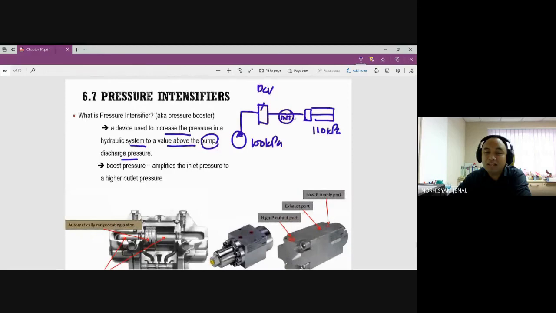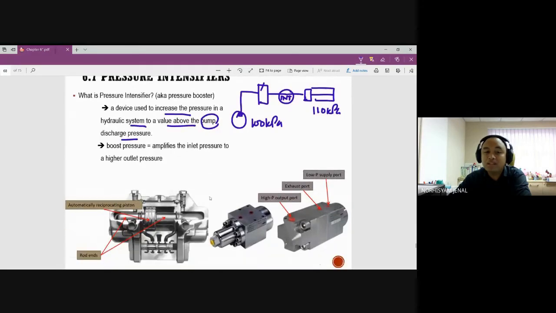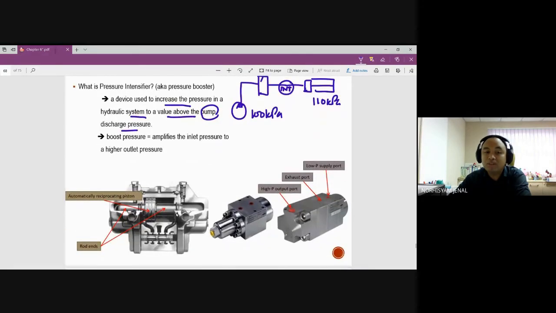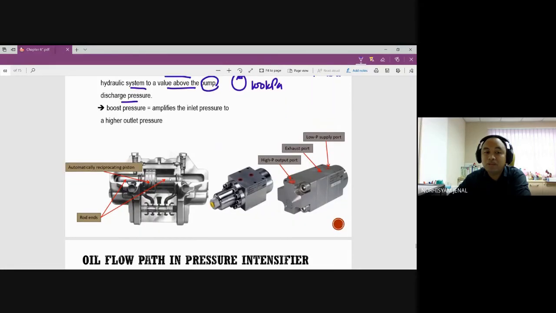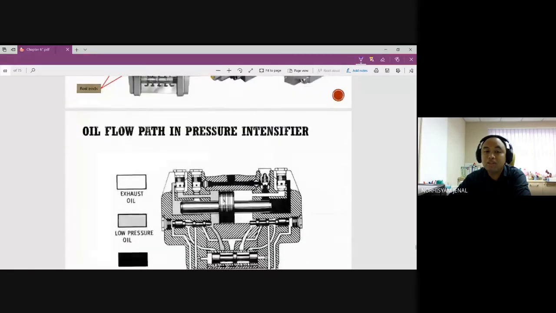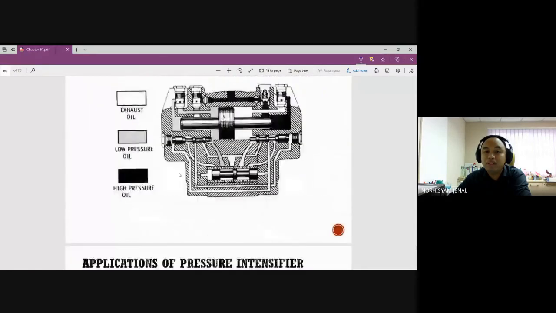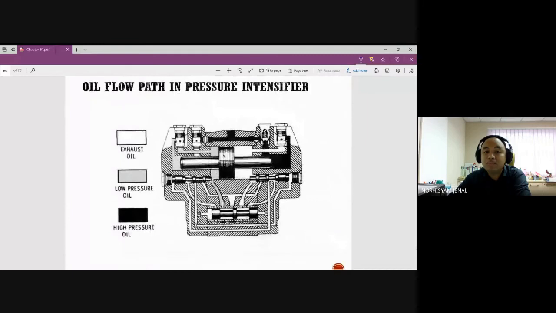So what happened here? This works like a small pump, it will increase the pressure from the system using mechanical spacing over here. We move the spacing over here to create extra pressure. So what will happen in that system? Okay, so you can see high pressure oil will come in.